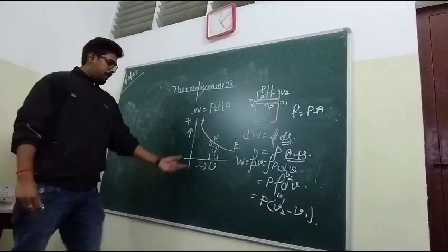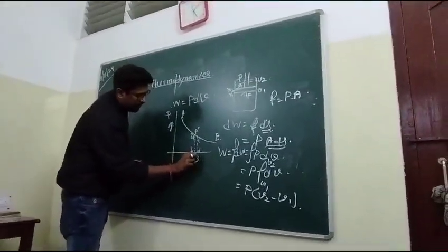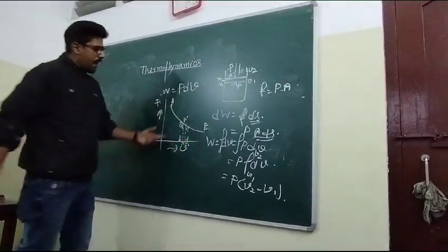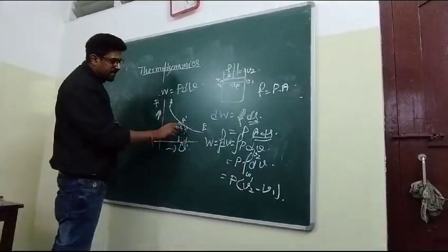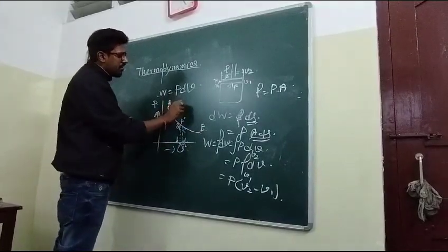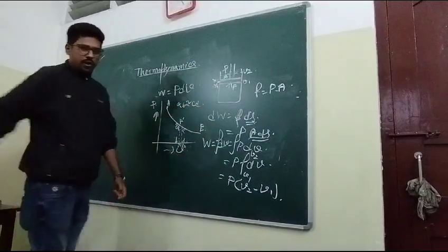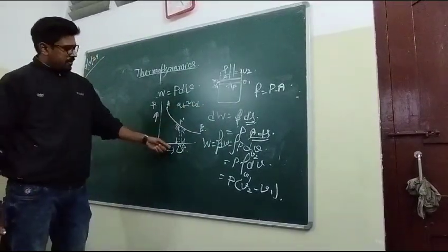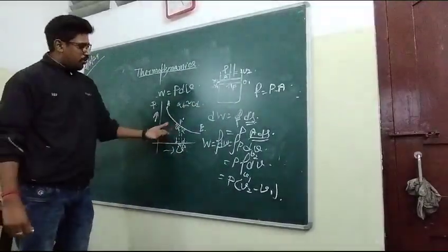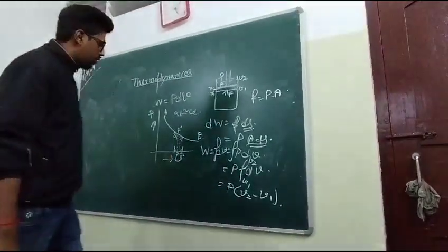Suppose the volume increases from V1 to V2, and if the lines AC and BD are very close to each other, then you can easily write that AB is equal to CD, and the change of pressure is very low.